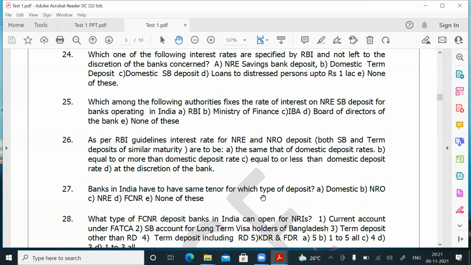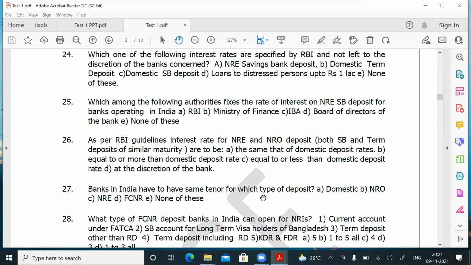See, look at the interest rate HO circular 539/21. That is the interest rate for domestic deposits and NRO deposits. 7 days to 14 days, 15 days to 45 days, 45 days to something like that, it is mentioned. So the slab is called the tenor of the deposit.